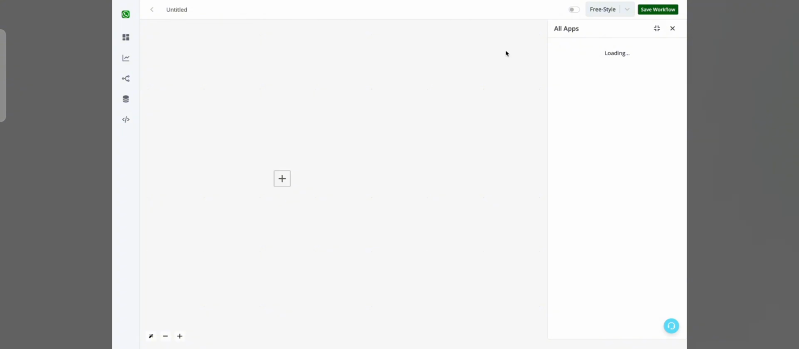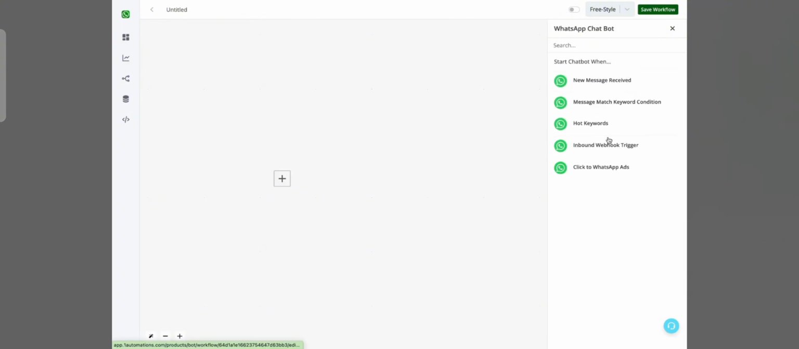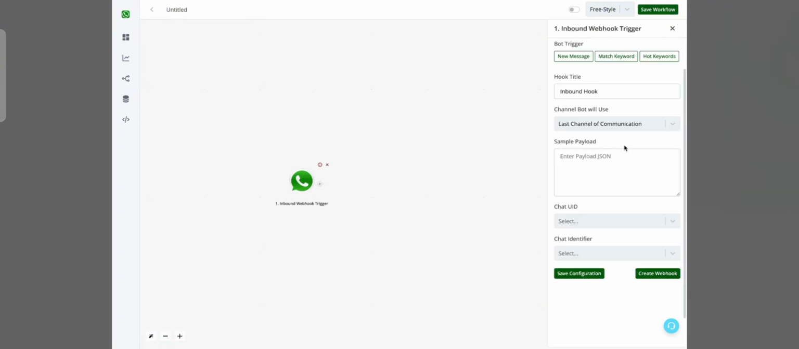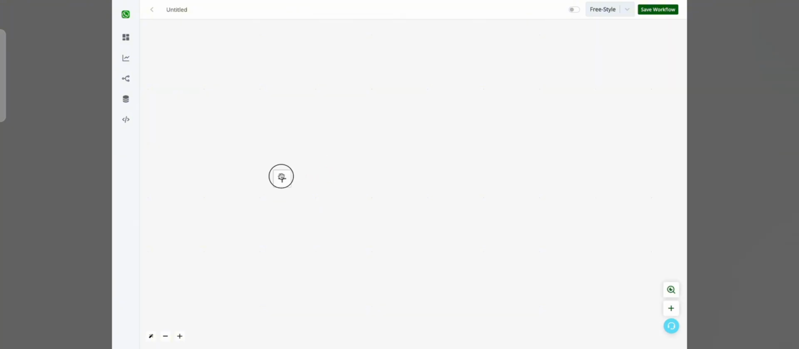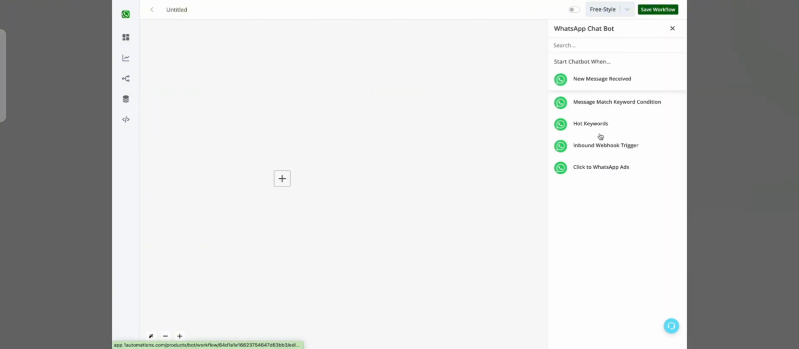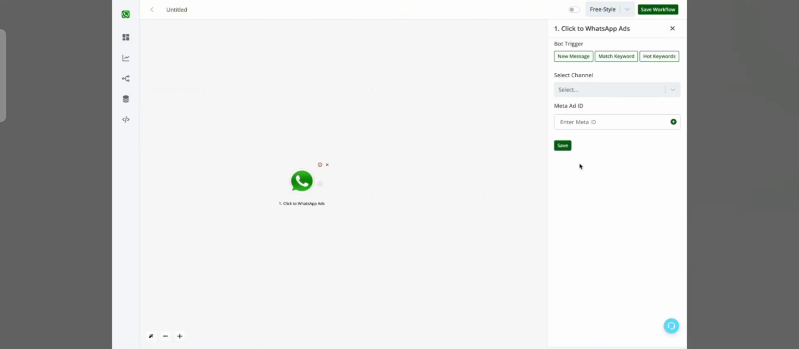The next two types are the inbound webhook trigger, which is to initiate a bot via an external webhook, and the last one is click to WhatsApp ads. So if you're running Facebook ads, you can enter your ad IDs here. It can be multiple as well. So if a user is coming via this particular Facebook ad, your bot would get triggered.